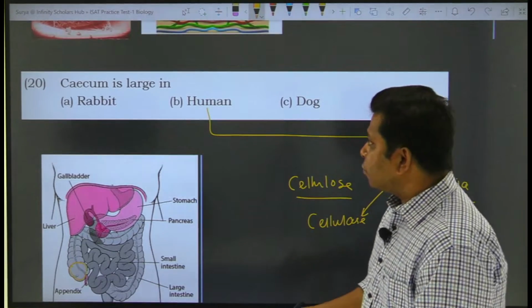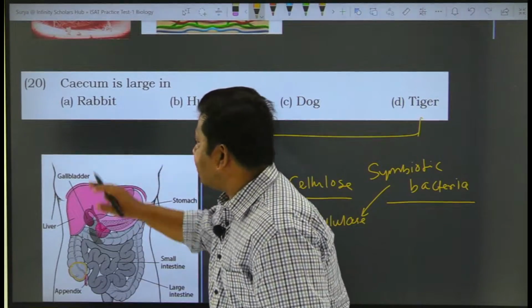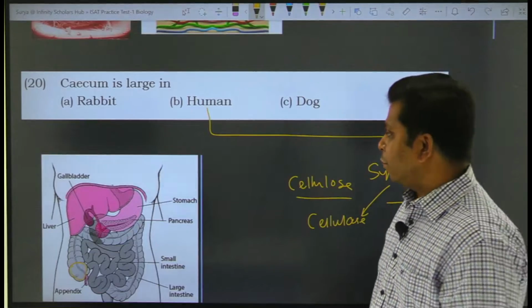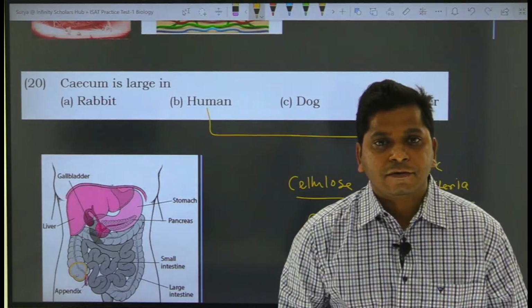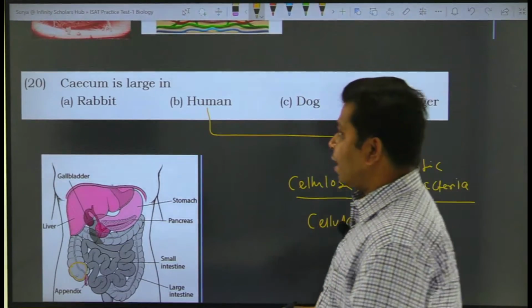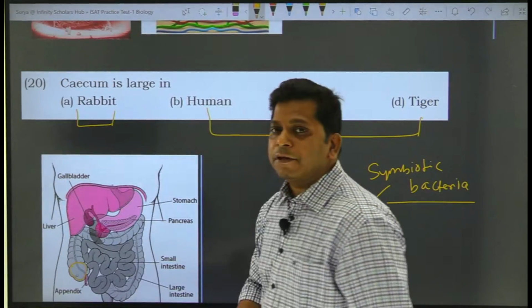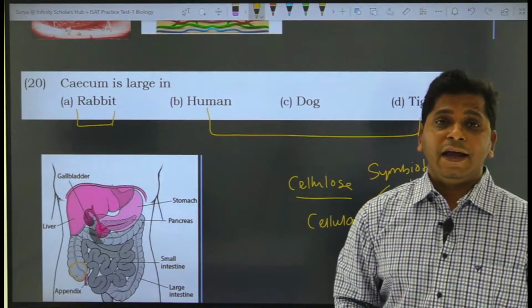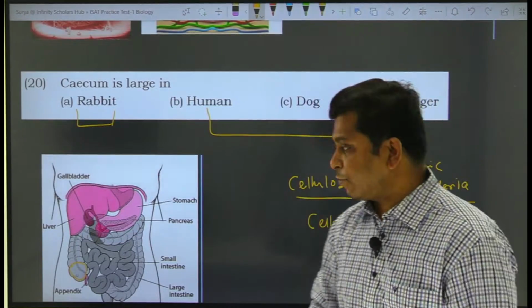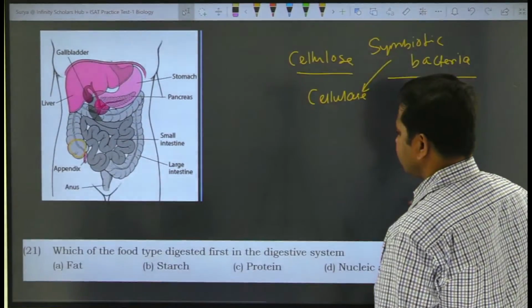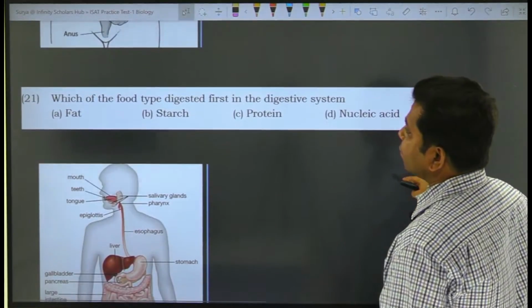As the rabbit consumes only plant-based foods, the size of the cecum is larger, so that it can harbor more symbiotic bacteria, which help in digestion of plant-based food. Okay, let's go to the next question, and this is the last question.